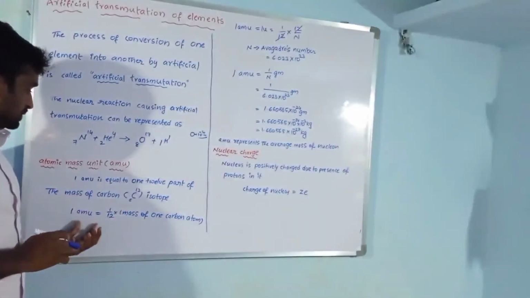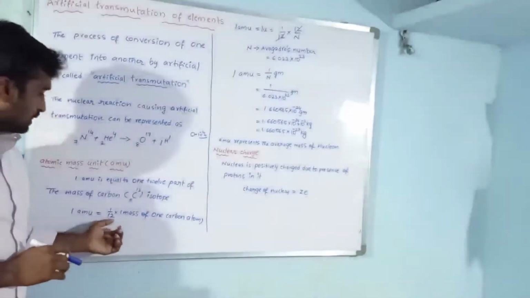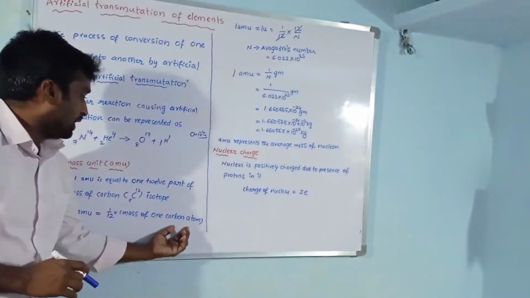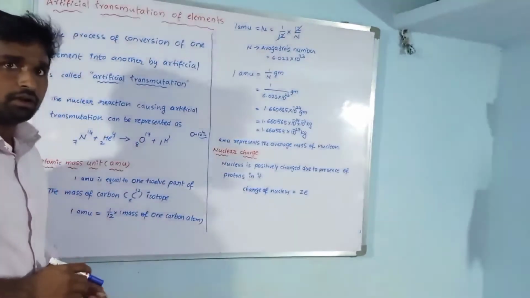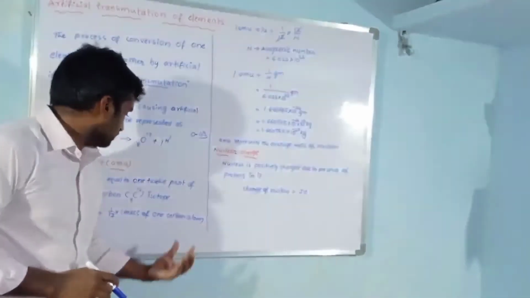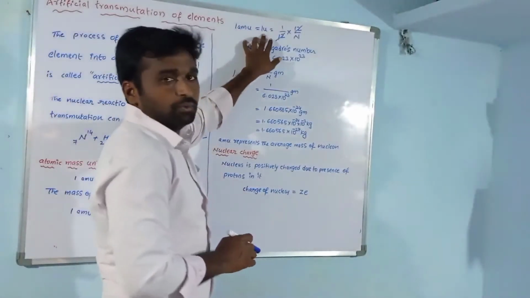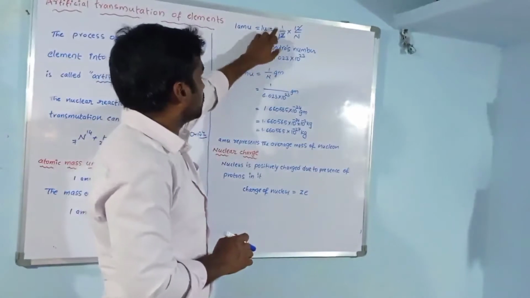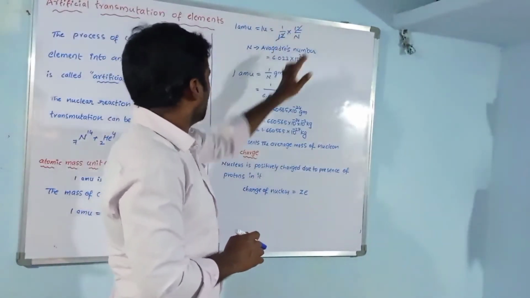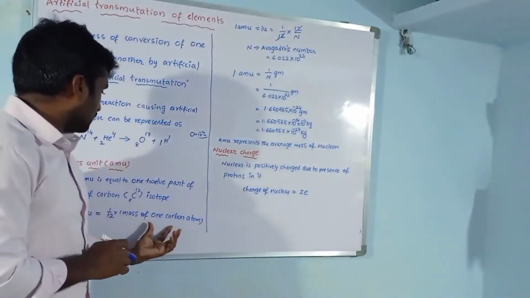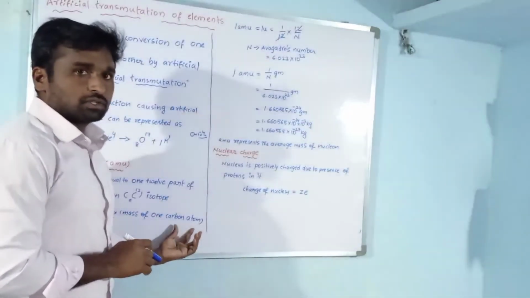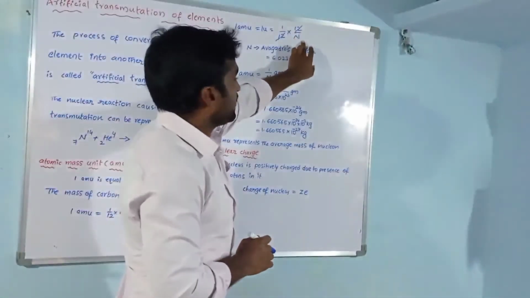So 1 AMU is equal to 1/12 part of the mass of one carbon atom. We can write 1 AMU equals 1/12 into the mass of one carbon atom, which is 12 by N.